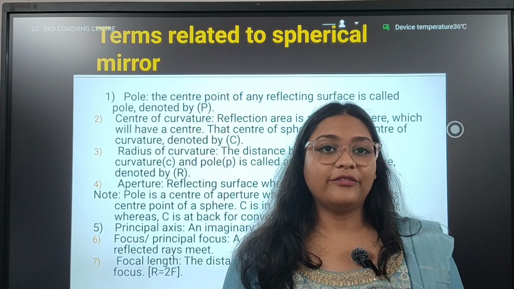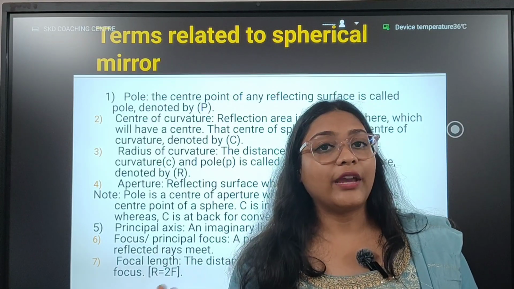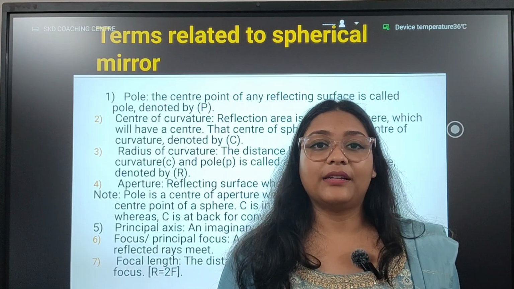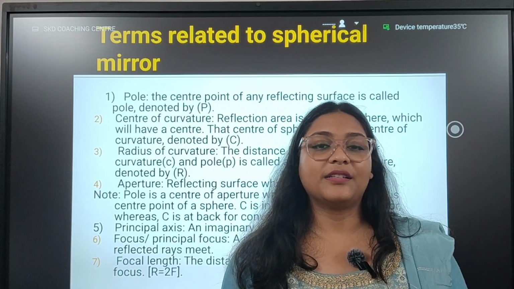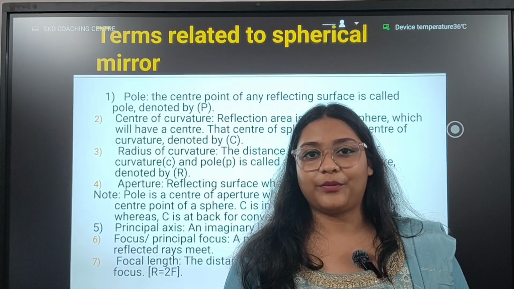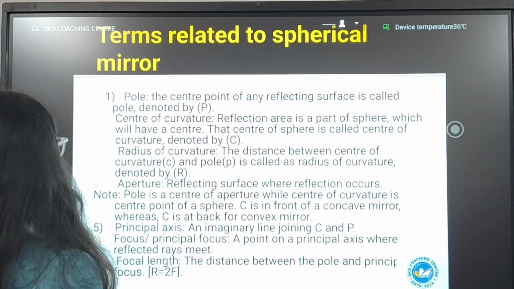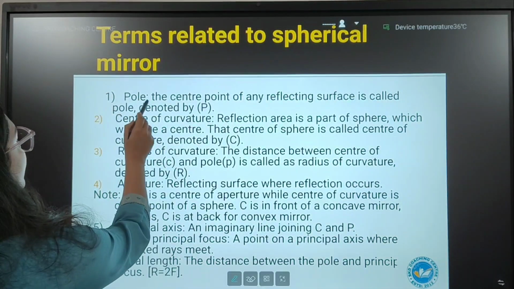This is very, very important for examination point of view, for drawing ray diagrams, for doing numericals. Don't miss this part, as this part is very, very important for examination point of view. The first one is pole.